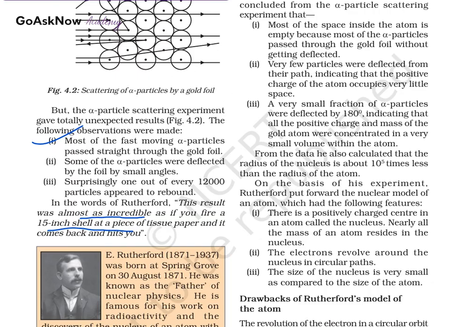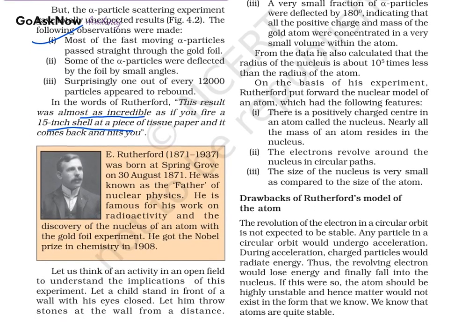So this is what the Rutherford atomic model theory gives, and it's totally based on the alpha particle. E. Rutherford, from 1871 to 1937, was born in Spring Grove on 30th August 1871. He was known as the father of nuclear physics. He is famous for his work on radioactivity and the discovery of the nucleus of an atom. With his gold foil experiment, he got the Nobel Prize in Chemistry in 1908. So this is all about Rutherford.